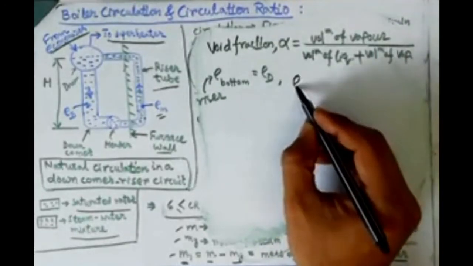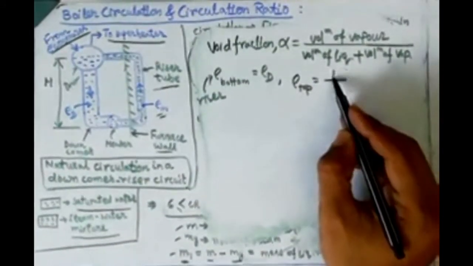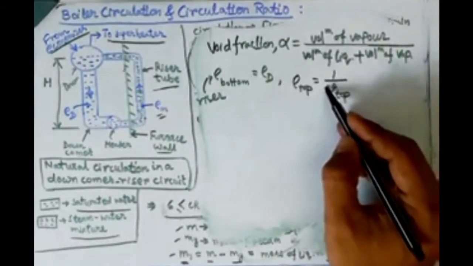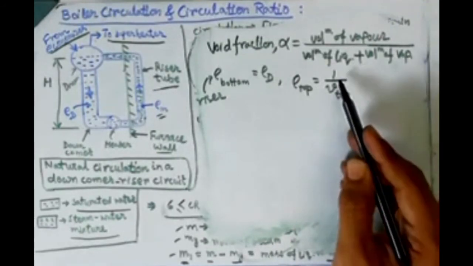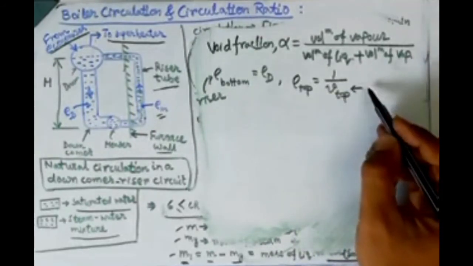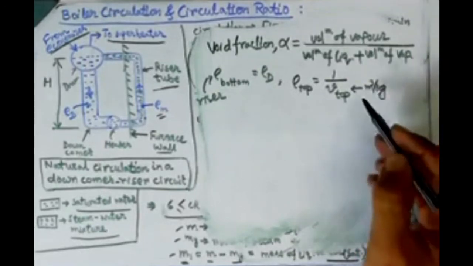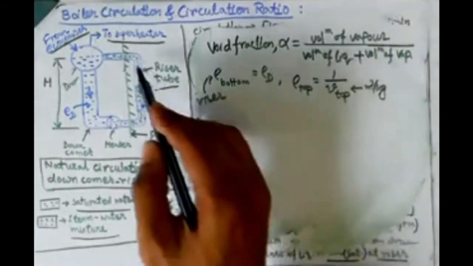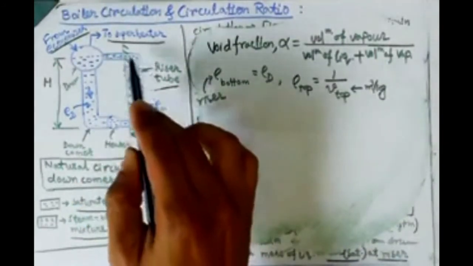But at the top of the riser tube, rho top is nothing but 1 by v top. Small v always stands for specific volume. So if we take the reciprocal of specific volume we get density, because the unit of specific volume is meter cube per kg, so its reciprocal is kg per meter cube, that is the density. And why am I writing it this way? Because at the top of the riser tube, that is not the density of water, because there is a mixture zone.